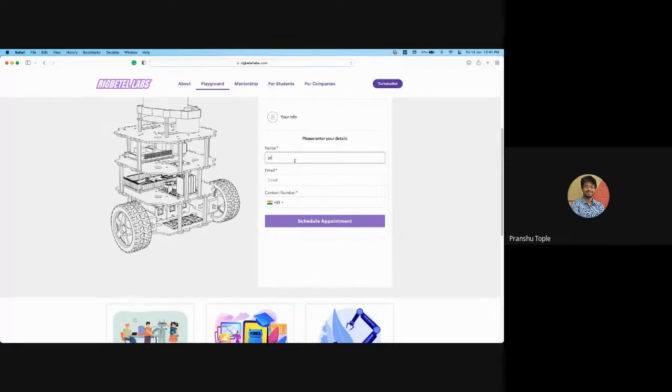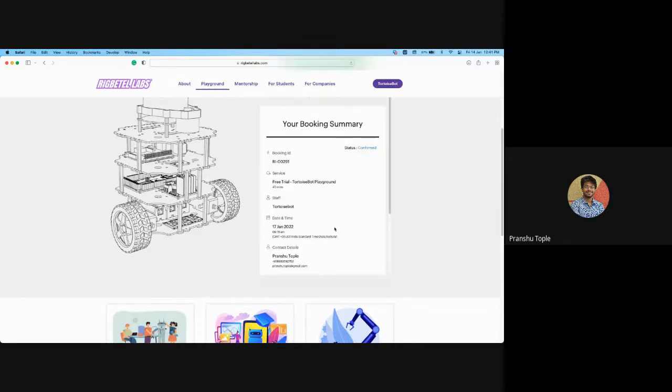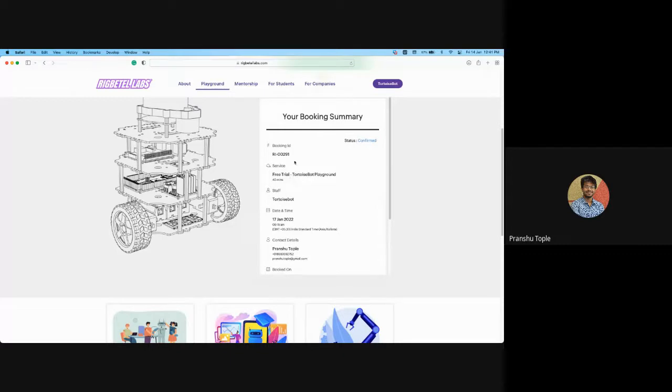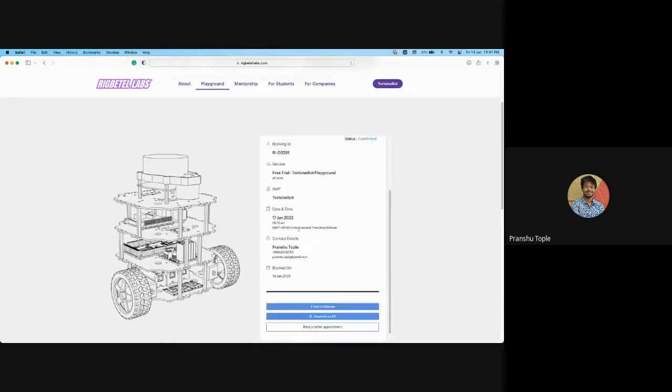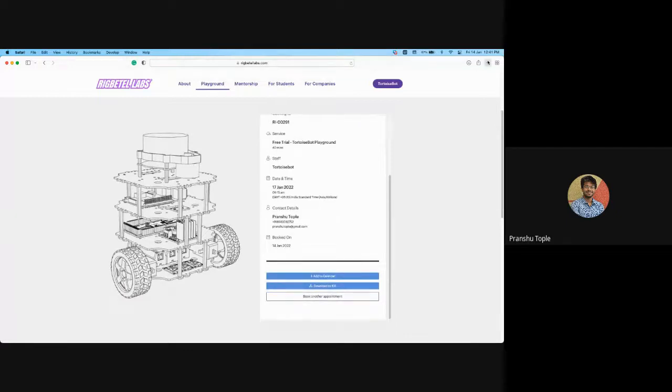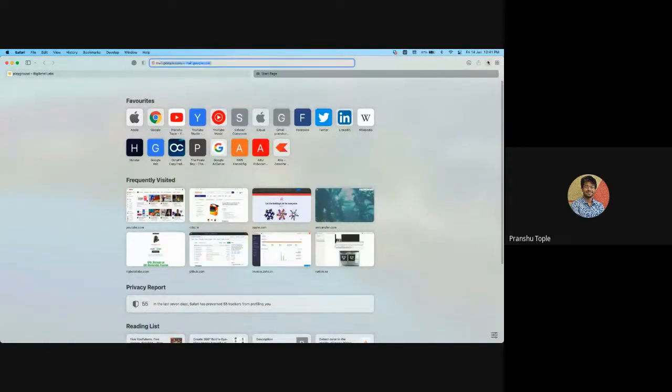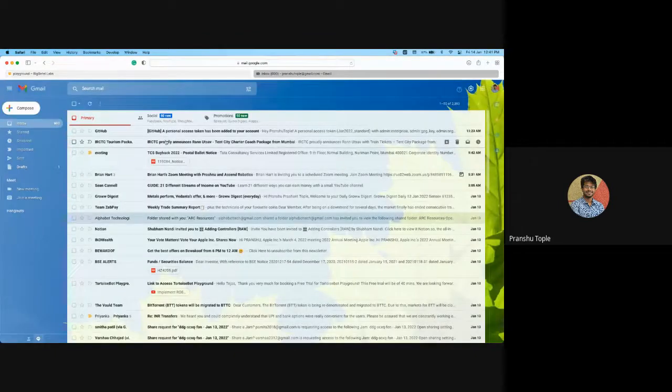So what is this playground, you may ask? I'll show you. Here I'm entering my email. I will receive an email saying the appointment has been booked, and that email will have a joining link. If I open my mail right now, a mail should have popped up.